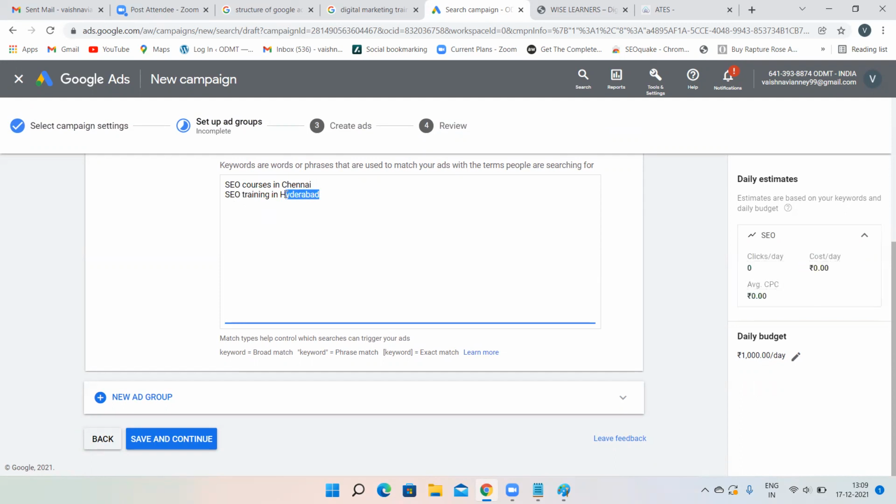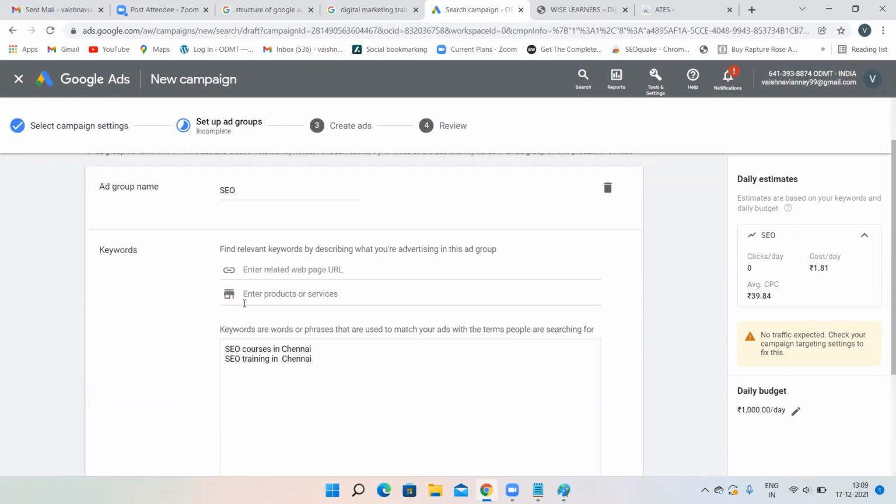Again, I'm doing Hyderabad. That is the problem actually. Please don't do like this. See the location and target the keywords also. SEO courses in Chennai, SEO training in Chennai. As of now, I'm not creating any new ad group for Chennai.